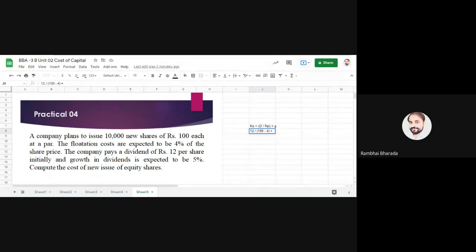If I look at the growth rate in 100 rupees, I will get only 5 rupees. 5% means 5 rupees out of 100. Okay, let me write it like this: 5% means 5 divided by 100. Are we clear how to put the values?